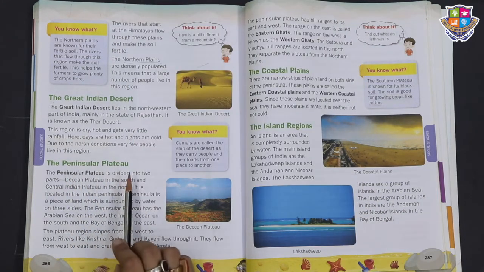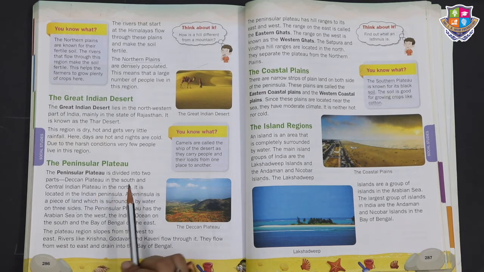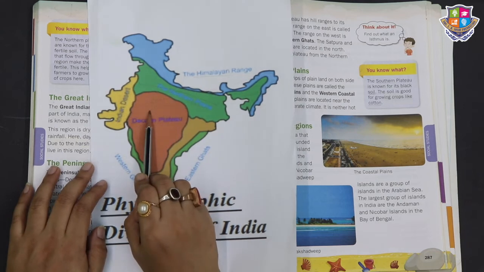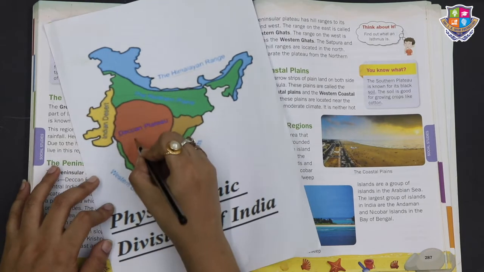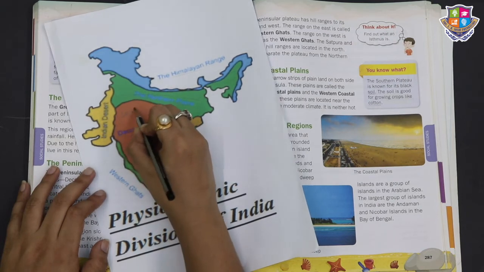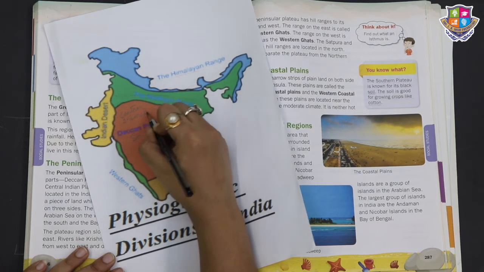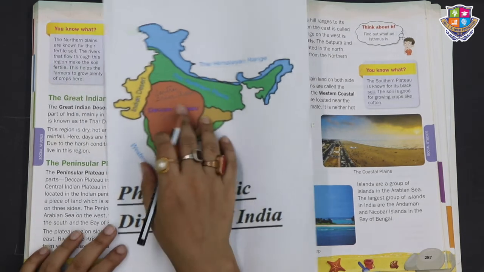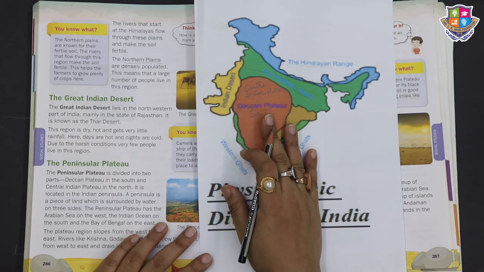Next we have the Peninsular Plateau. The Peninsular Plateau is divided into two parts, Deccan Plateau in the south and Central Indian Plateau in the north. Below the northern plains we have the Peninsular Plateau. It is further divided into the Deccan Plateau in the south, south of the northern plains, and the Central Indian Plateau in the north. So this is the division of the Peninsular Plateau.